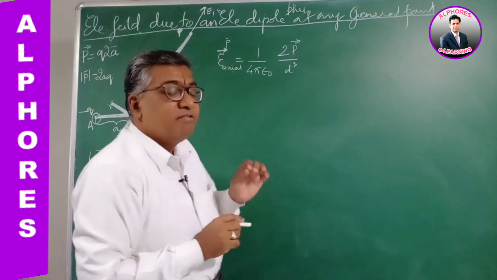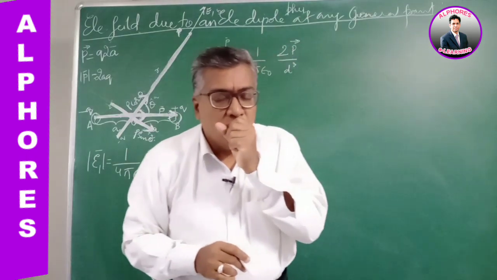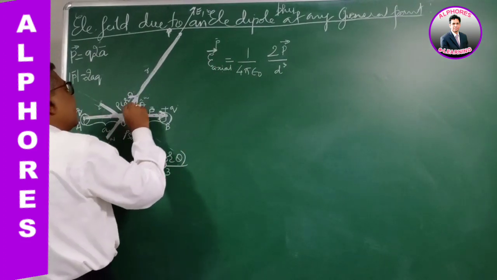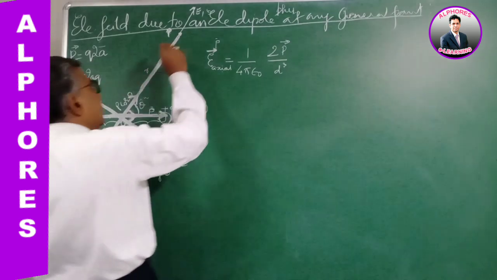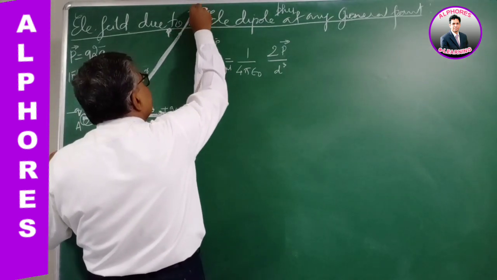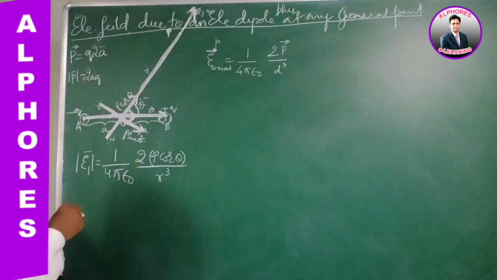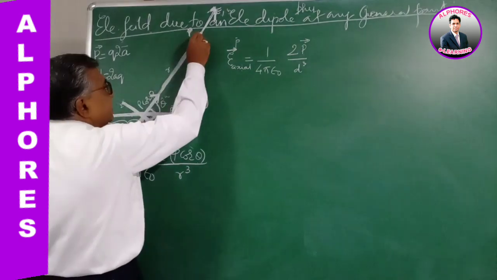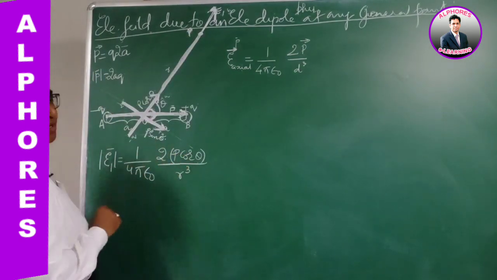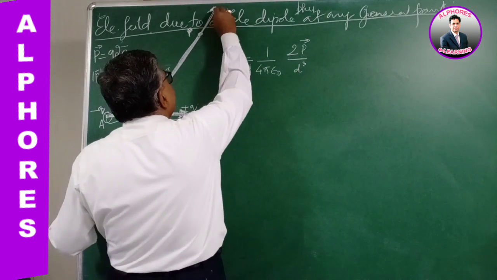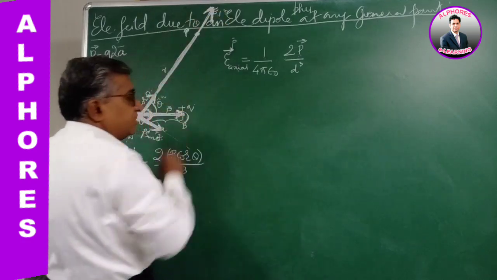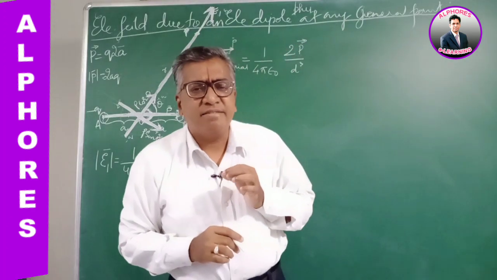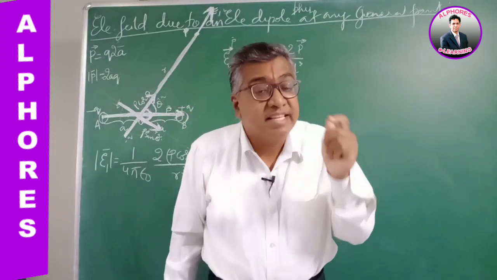Now the direction: we know the electric field intensity due to a dipole on the axial line is parallel to the dipole moment. So for this component, the dipole moment is in this direction, and the electric field intensity E1 will be in the same direction. So the direction of E1 is parallel to P cos theta, as represented here. Magnitude wise, it is 1 by 4 pi epsilon naught, 2 times P cos theta by r cube. But the direction is this, the direction of the electric field intensity E1. Similarly, we know the electric field intensity due to an electric dipole on its equatorial line.